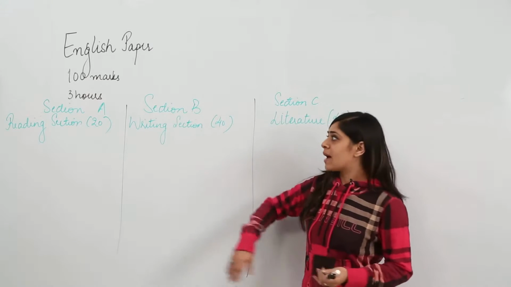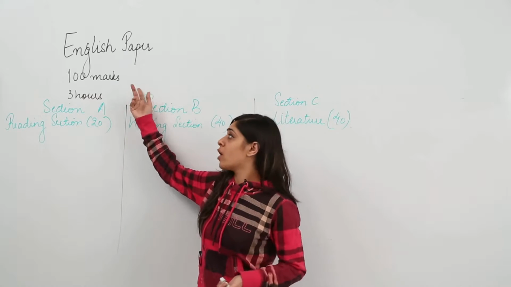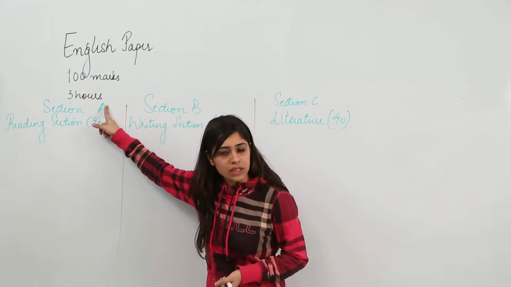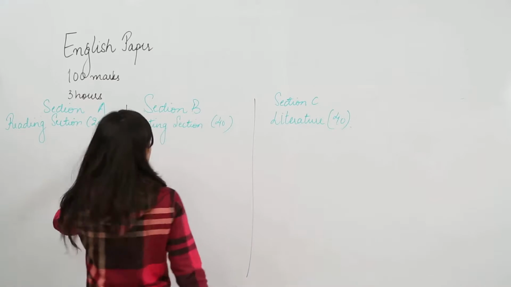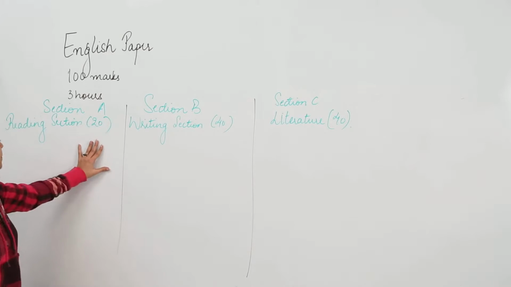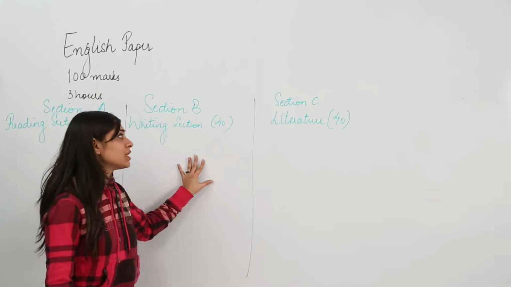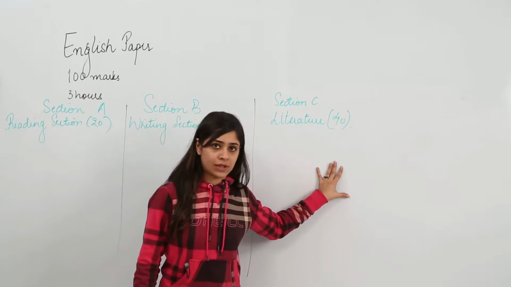It is an exam which will carry 100 marks, which is pretty obvious, and you have a time of 3 hours. Now let's see how you will divide these 3 hours. You have 3 sections. Section A, that's the reading section. Section B is the writing section, and section C is the literature section.